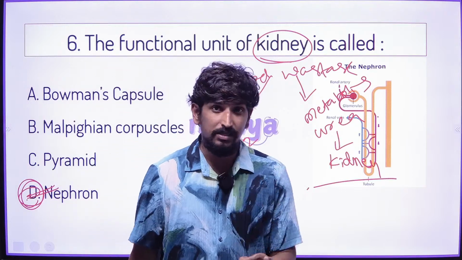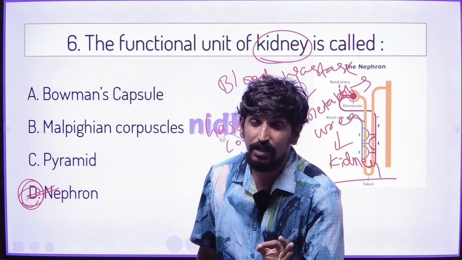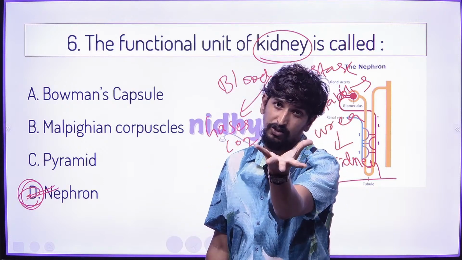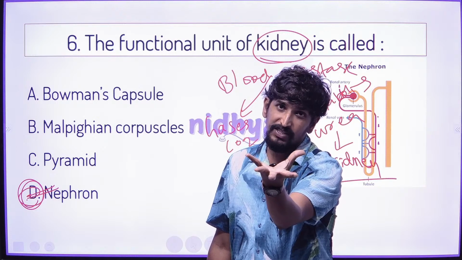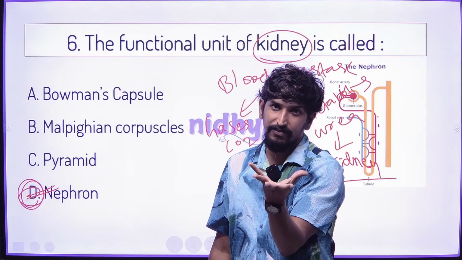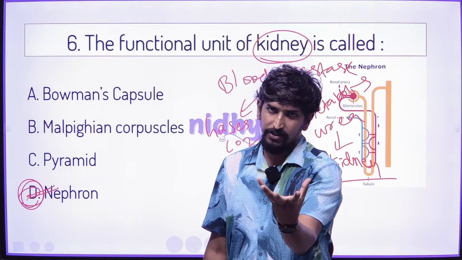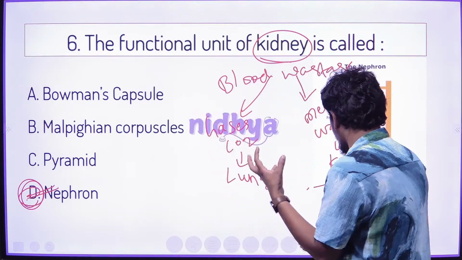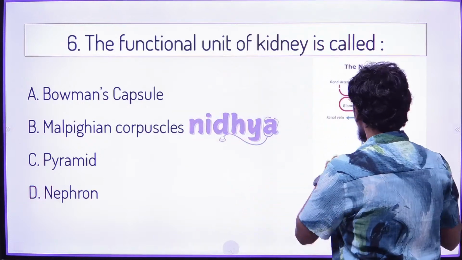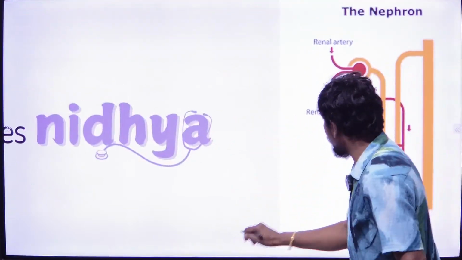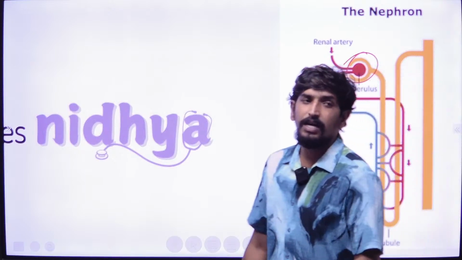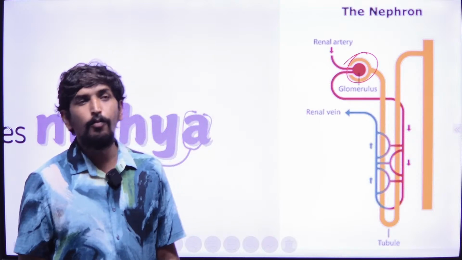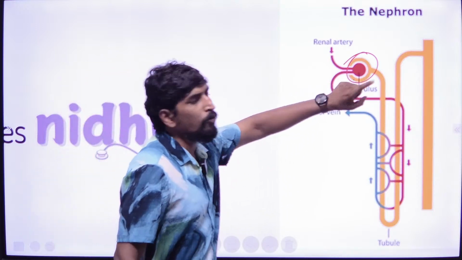Bowman's capsule is the first part of the nephron, a cup-like structure which filters the blood, which takes the blood into the kidney. Filtration, nephron, reabsorption. Here we can see the shape of a cup. This cup-like structure is called Bowman's capsule, which covers the glomerulus.